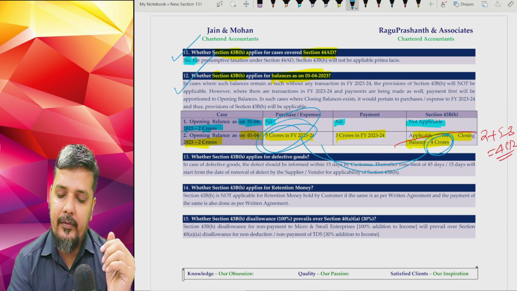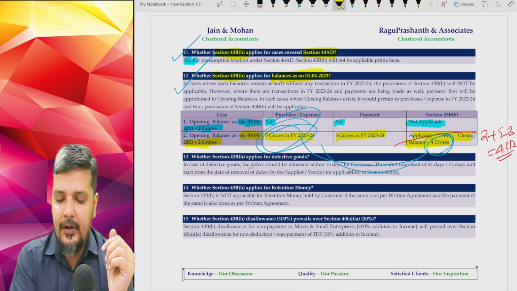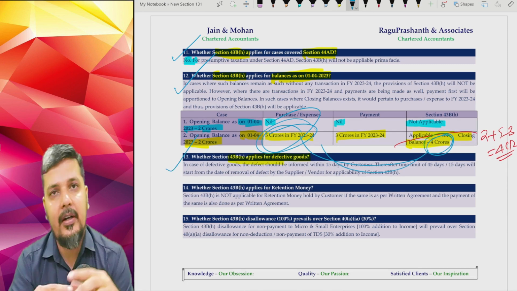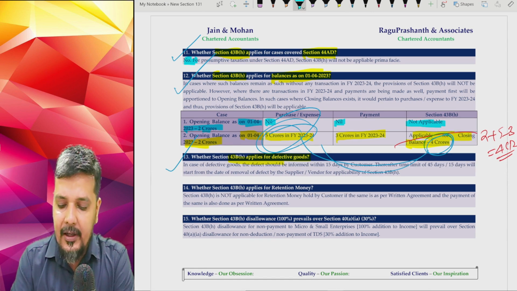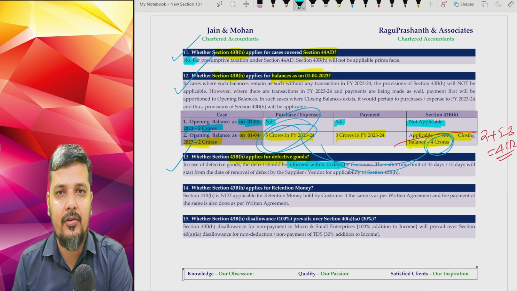Now again, the next frequently asked question: what if the goods are defective, whether 43BH will be applicable? Understand that in case the goods are defective, you have a benefit given here. You intimate the defect within 15 days. If you inform that defect within 15 days, that is an advantage.